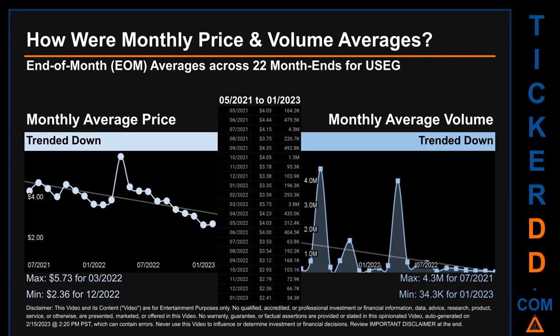The maximum end-of-month average price was $5.73 for 03/2022 while the minimum was $2.36 for 12/2020. Looking at volume, 07/2021 and 01/2023 respectively saw the highest and lowest monthly average volume at 4.3 million and 34.3 thousand.